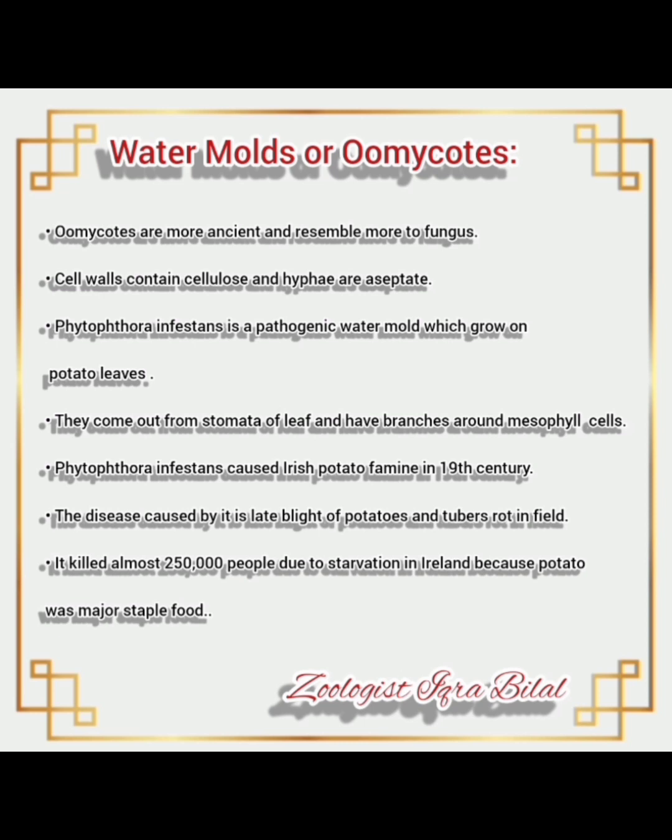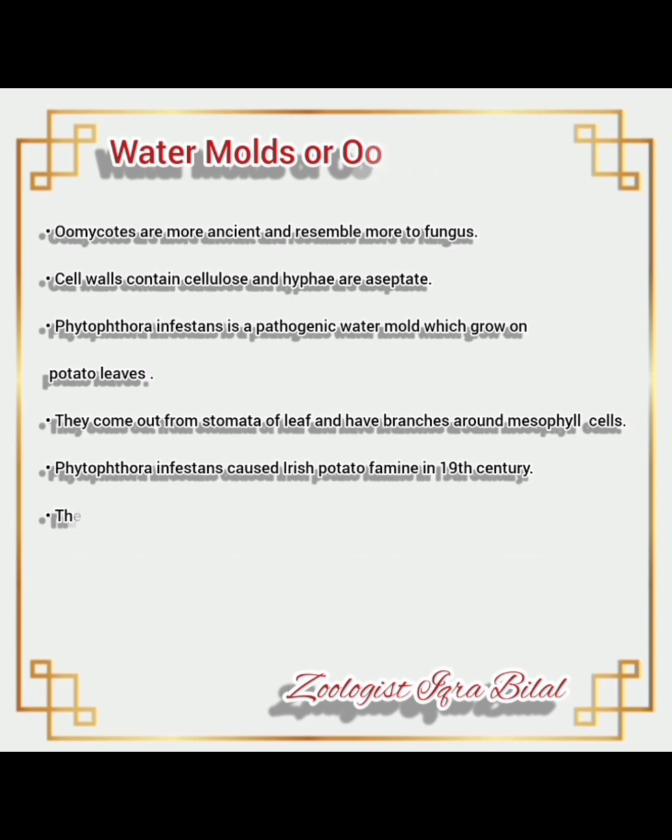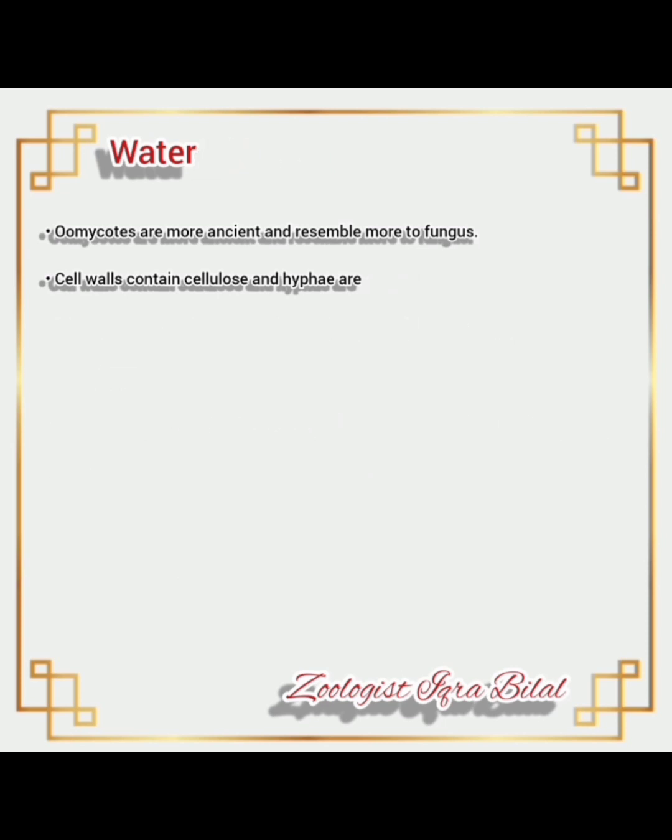Phytophthora infestans. Please remember, Phytophthora infestans is a pathogenic water mold which grows on potato leaves. They come out from stomata of leaf and have branches around mesophyll cells. Phytophthora infestans caused the Irish potato famine in the 19th century. The disease caused by it is late blight of potato and tubers rot in field. It killed almost 250,000 people due to starvation in Ireland because potato was the major staple food.